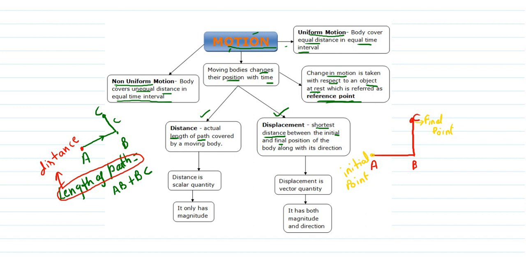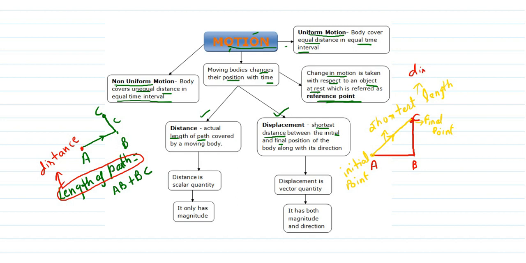Now if we join initial to final point directly, this is an imaginary line, and it will always be a straight line. This line will be straight and shortest as compared to the actual length of path. So as we are calling it, the shortest length will be considered as displacement.